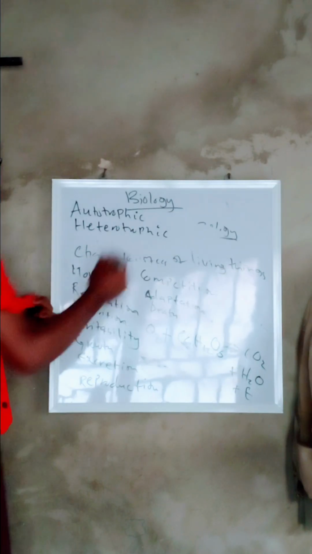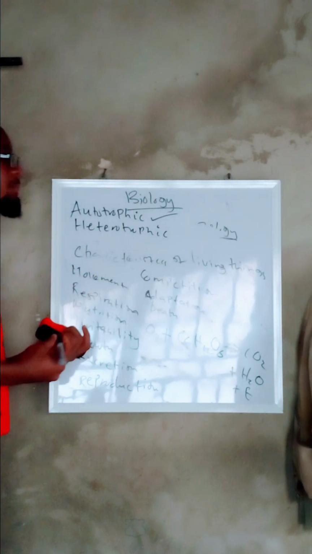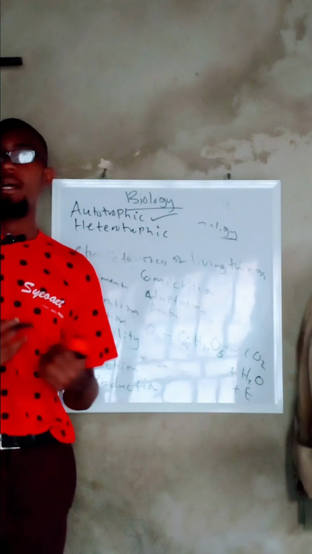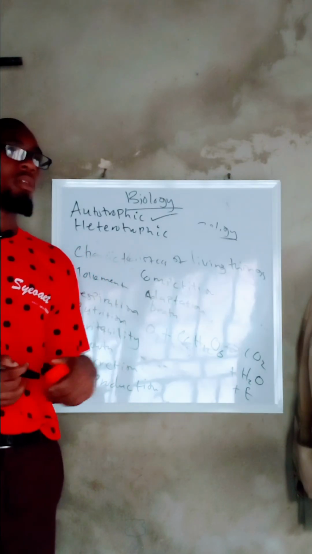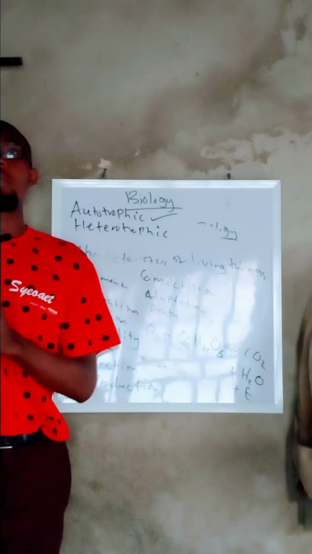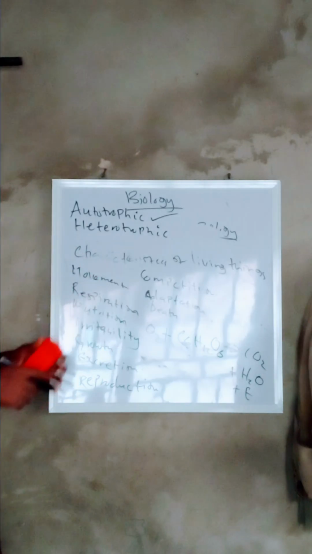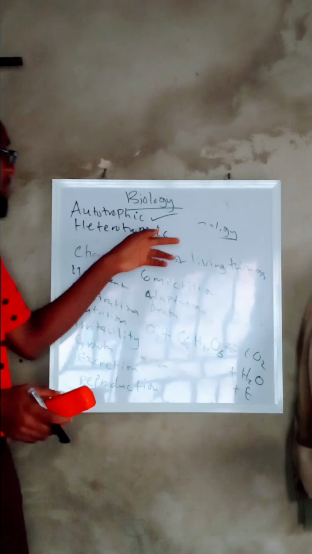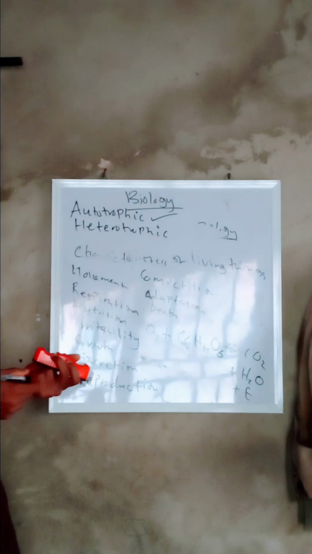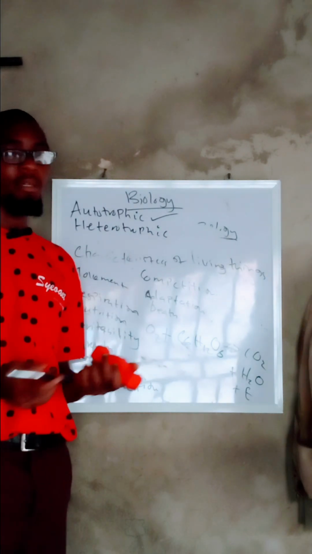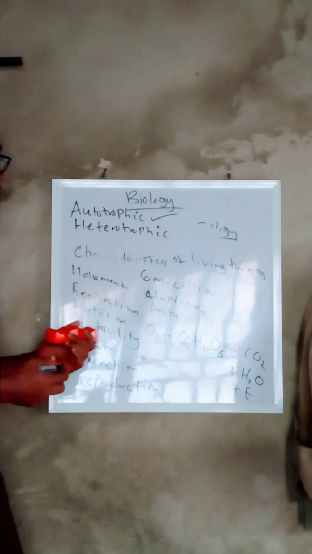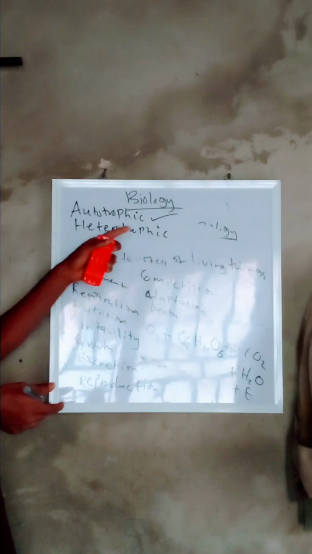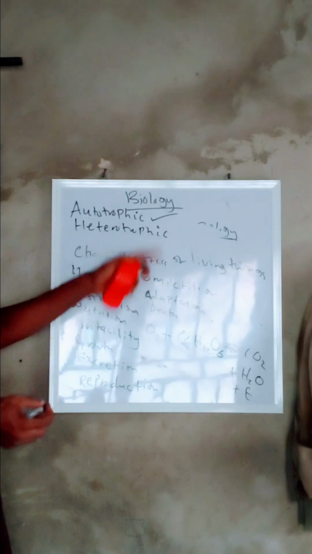Autotrophic feeders are those that produce food on their own, like the plants. All green plants and all green algae produce food on their own. We have heterotrophic feeders, like the animals, man, me and you, who depend directly or indirectly on plants to eat. So we are called heterotrophic feeders.